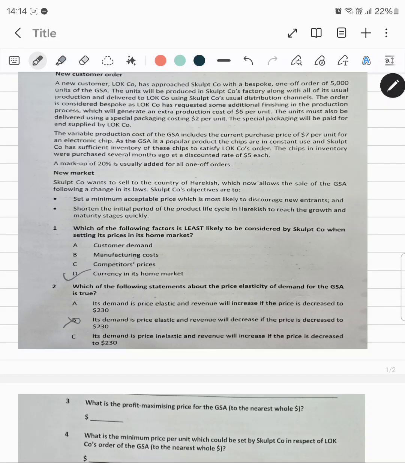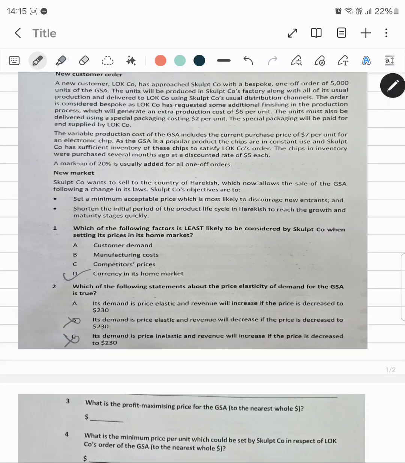Its demand is price inelastic. That means whether the price is high or low, the demand is unaffected, and the revenue will increase if the price is decreased. So the price does not matter over here. The demand is not dependent on the price at all. So an increase or reduction in the price would not lead to any increase or decrease in the demand, and hence it cannot impact the revenue as well. So C also will not be considered.